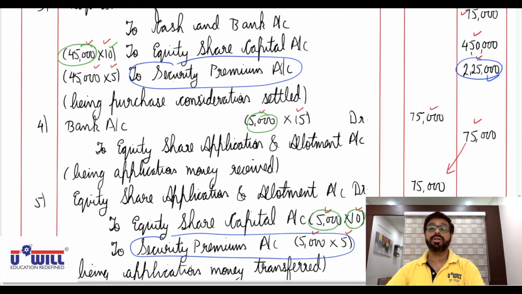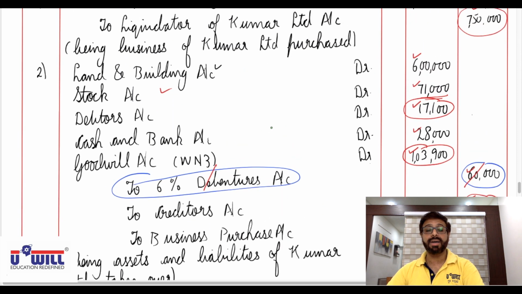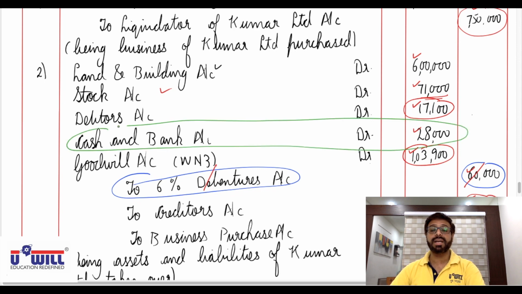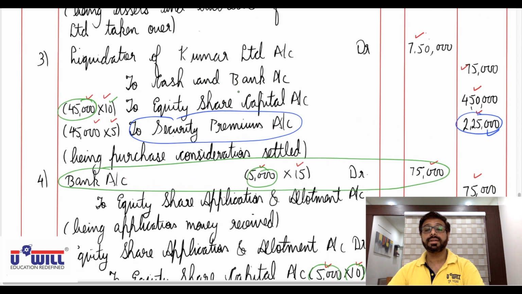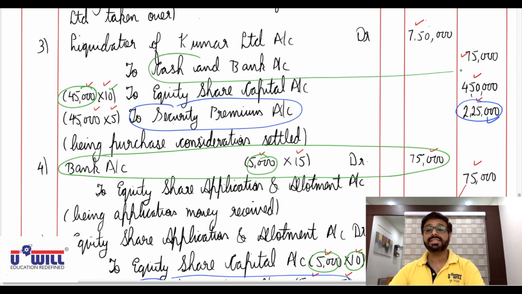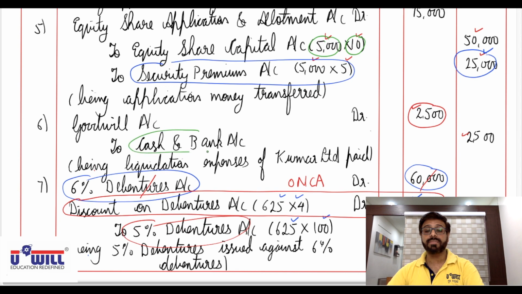And cash and bank, all of you remember that debit amounts you will add and credit amounts you will minus. So this cash and bank 28,000 debit you will plus. Then this bank account 75,000 debit you will plus. Then this cash and bank 75,000 credit you will minus. And this cash and bank 2,500 credit you will minus.